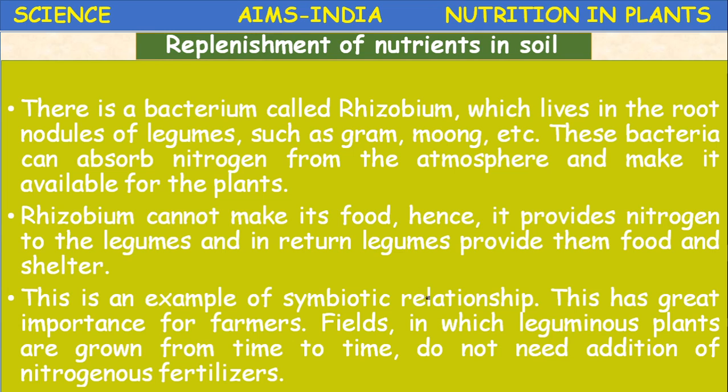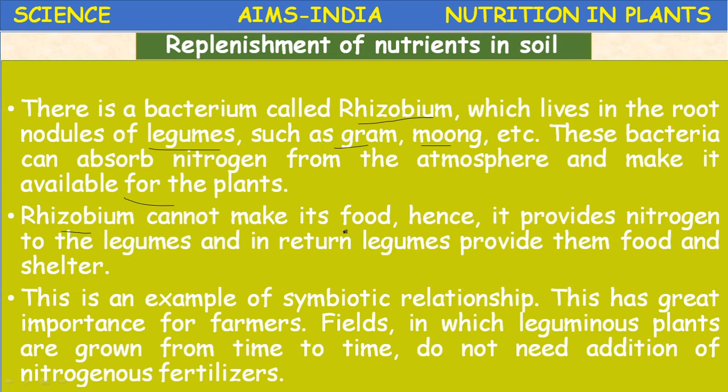So, replenishment of nutrients in the soil: there is a bacterium called Rhizobium which lives in the root nodules of legumes or leguminous plants like groundnut, gram, moong, means plants belonging to the pulses group. These bacteria can absorb nitrogen from the atmosphere and make it available for the plants.